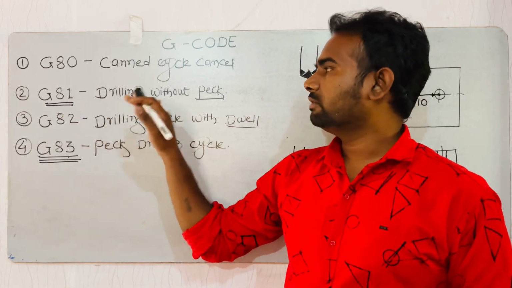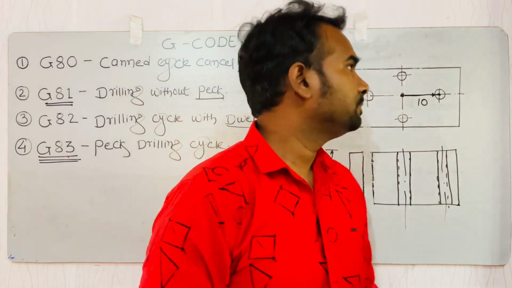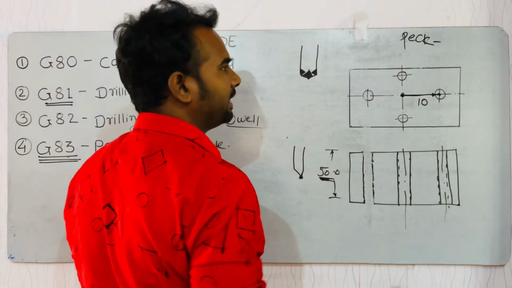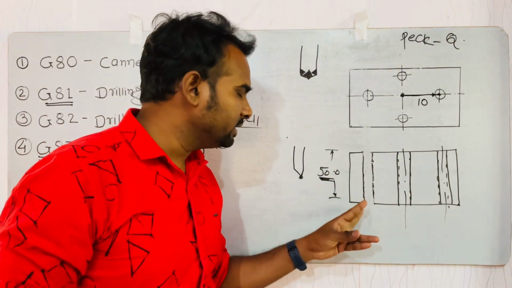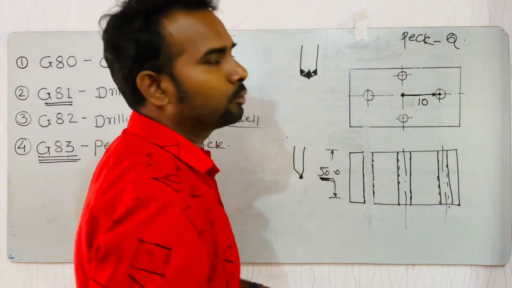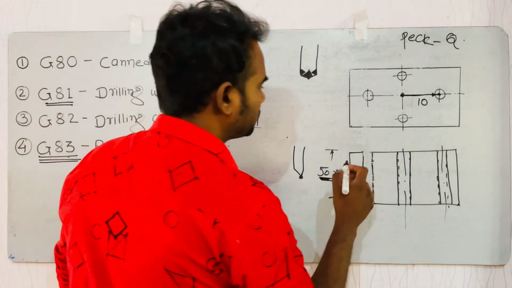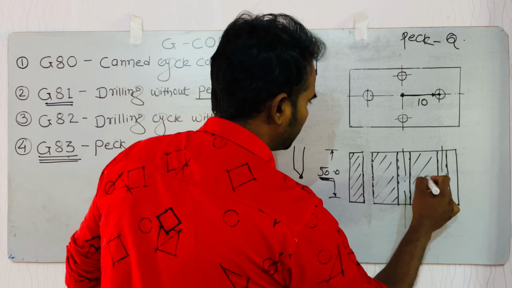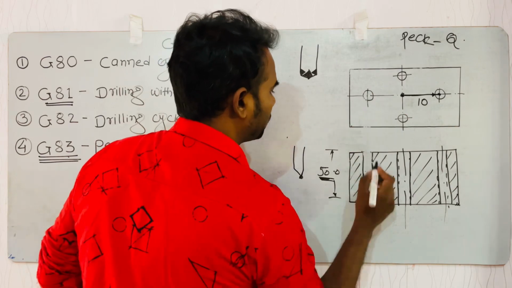So next one is G81. G81 means drilling cycle without peck. What is peck? First of all, we have to know about the peck. Peck is denoted by Q. Suppose we have to do a drilling operation on this job. Whenever we start a drilling operation, we have to give some peck value for the drilling operation. Suppose this is a solid block, and we have to do drilling operation on the same.